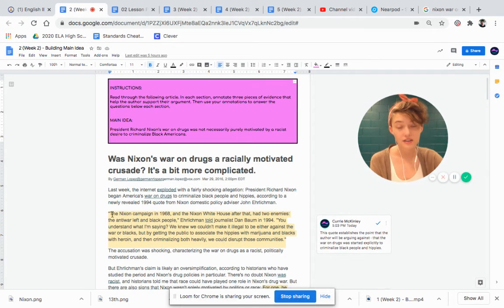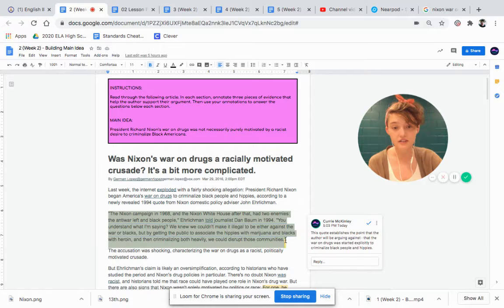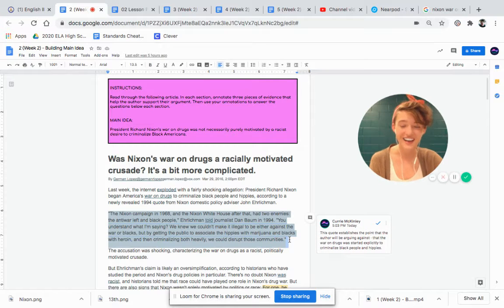However, this quote about how it was the Nixon administration's intention to put Black people in jail for heroin and to put hippies in jail for marijuana suggests that it is an explicitly racist policy.